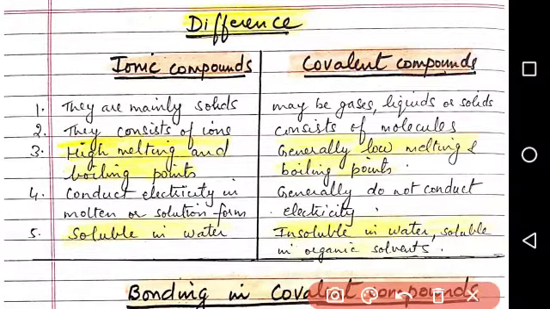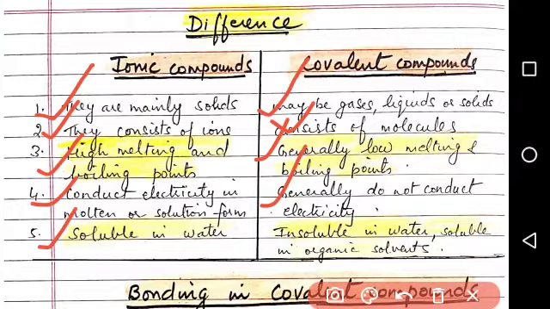First point is ionic compounds are mainly solids, whereas covalent compounds may be gases, liquids, or solids. Second point is ionic compounds consist of ions, whereas covalent compounds consist of molecules. Third, ionic compounds have high melting and boiling points, whereas covalent compounds generally have low melting and boiling points. Fourth, ionic compounds conduct electricity in molten or solution form. Covalent compounds generally do not conduct electricity.